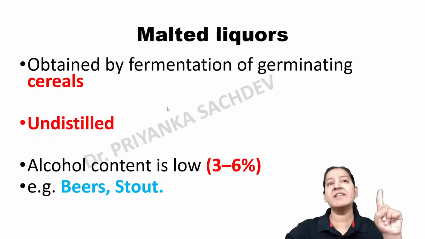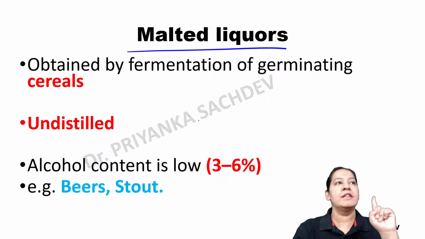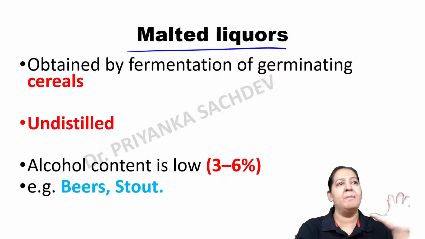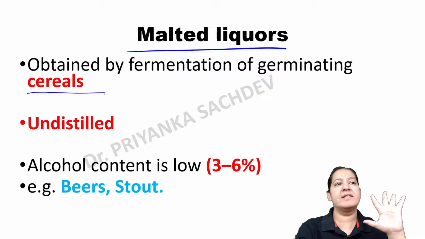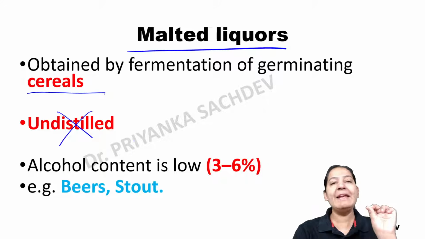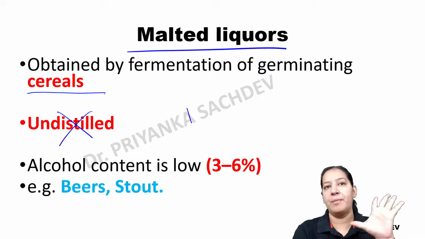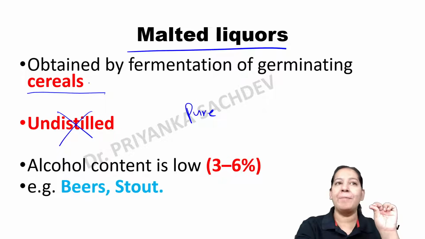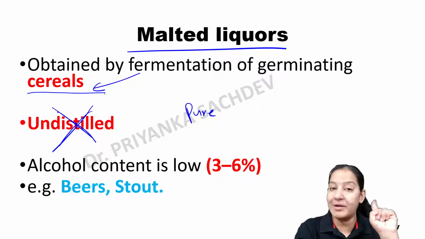As I have told you, the first type is malted liquors. It is obtained simply by fermentation of cereals. It is undistilled, so distillation is not done. We are not purifying it. In Hindi it is known as desi. It is directly obtained by fermentation of the cereals, and the distillation process is not done here.